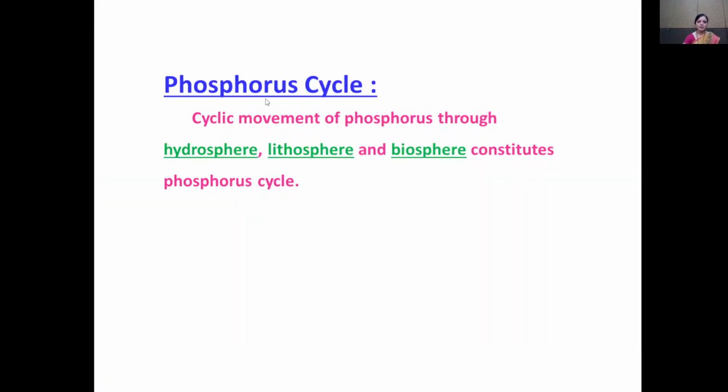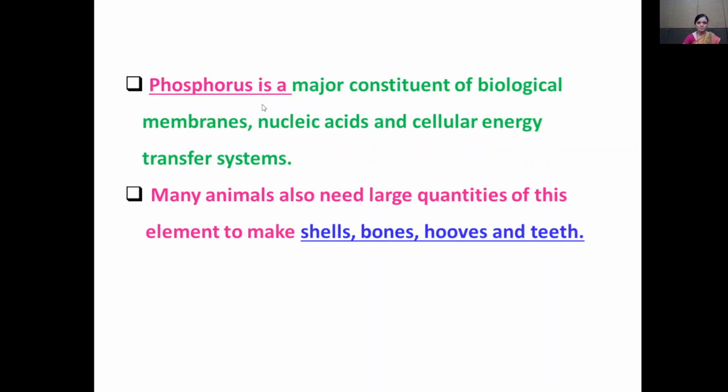Now see the next cycle, that is the phosphorus cycle. Cyclic movement of phosphorus through the hydrosphere, lithosphere, and biosphere constitutes the phosphorus cycle.